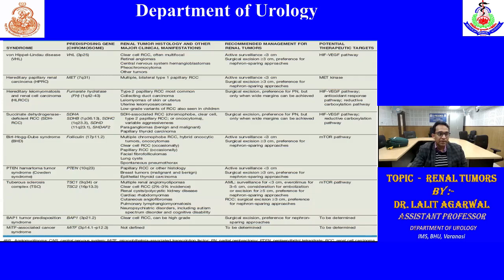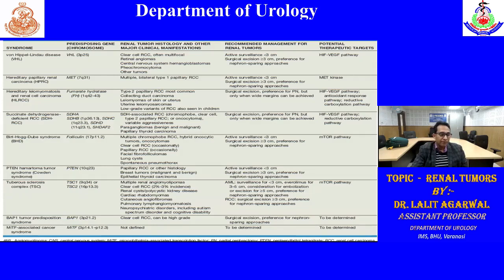Other is hereditary papillary RCC that has MET mutation. There can be 2 types. Type 1 is type 1 papillary RCC, that is hereditary papillary RCC. Management is mostly similar in all familial tumors. Hereditary leiomyomatosis and RCC, that is type 2 papillary RCC. In this, there is mutation in fumarate hydratase. These have other tumors also, like cutaneous leiomyomas and uterine leiomyosarcomas. So these have poor prognosis as compared to type 1. So we have to intervene a little early, with surgical excision.